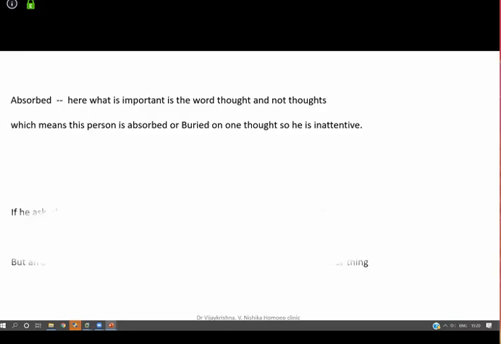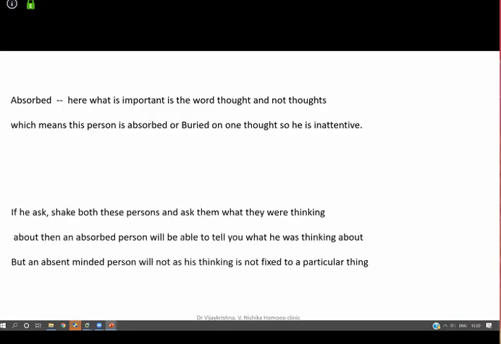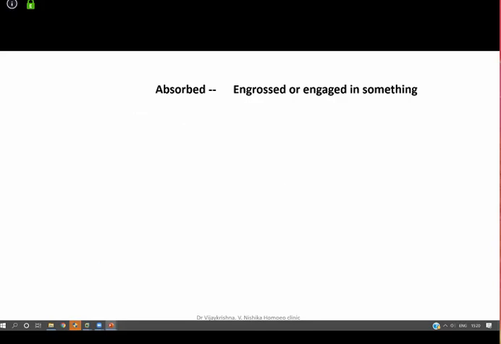So when you shake them up or question them, an absorbed guy can come out with something. But an absent-minded guy will not have anything to tell. Now, which is the miasm that is under play here? If it is absorbed, it is more of psychosis. And if it is absent-minded, absent-mindedness is also more of psychosis.